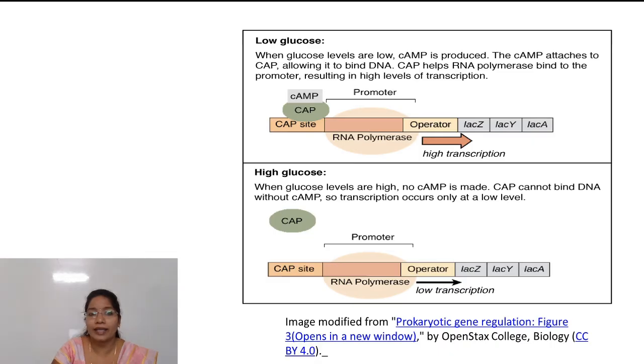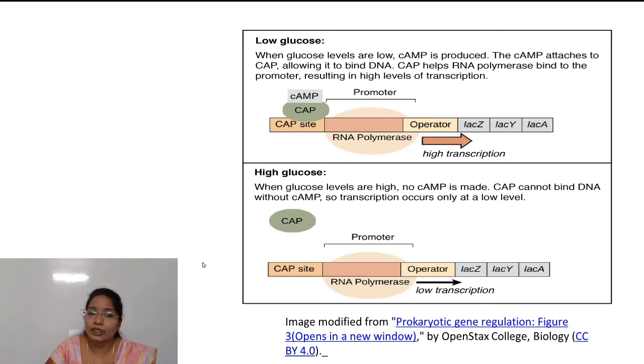Okay, let's see diagrammatically. There are two situations: when glucose levels are low and when glucose levels are high. When glucose levels are low, cyclic AMP is produced, and this cyclic AMP attaches to the catabolite activator protein. They form a complex, allowing it to bind to the DNA. So this CAP helps the polymerase to bind to the promoter, and it will result in a high level of transcription.